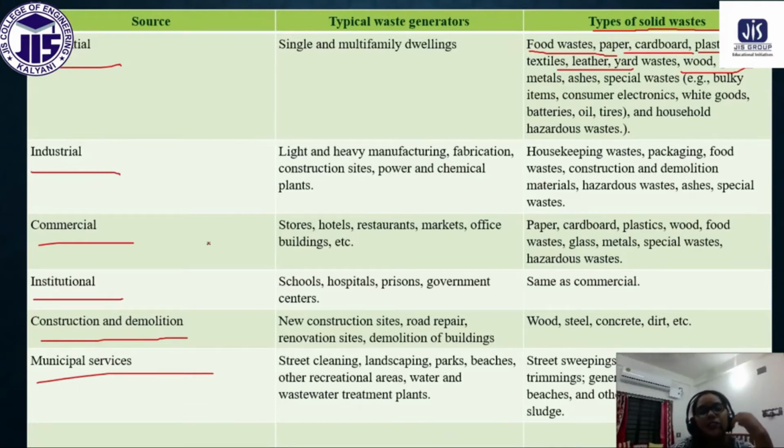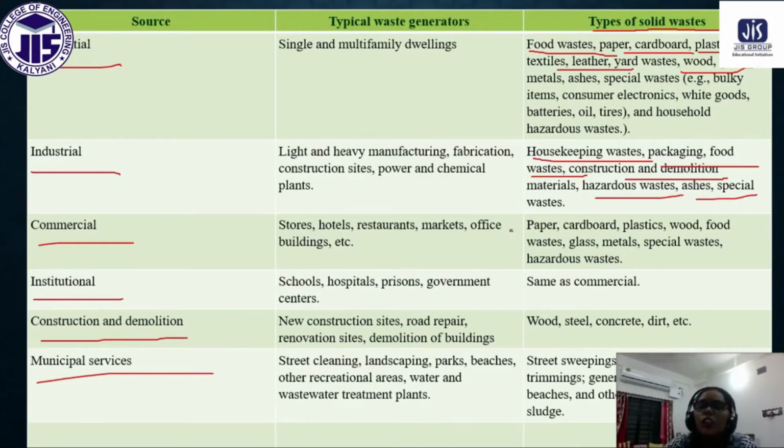Next is industrial solid waste. Industrial means from industry, from any factory, whatever solid waste we are getting belongs to this category, like housekeeping waste, packaging, food waste, construction and demolition materials, and some hazardous waste like acids. Okay, so these are some of the industrial waste that we have.